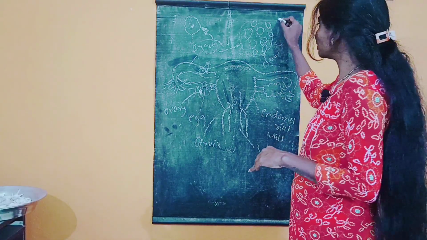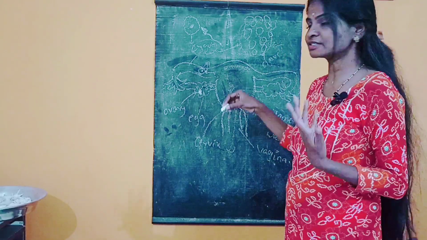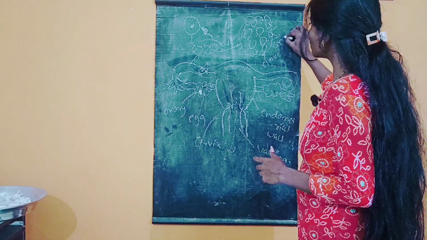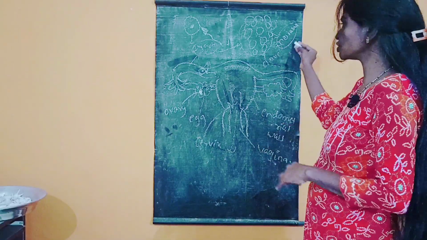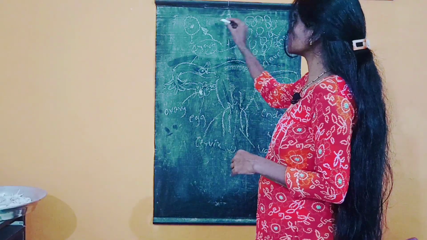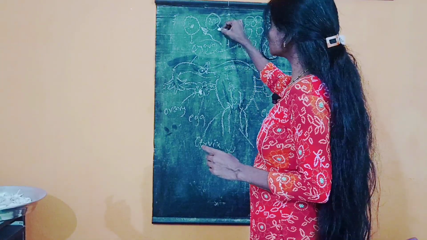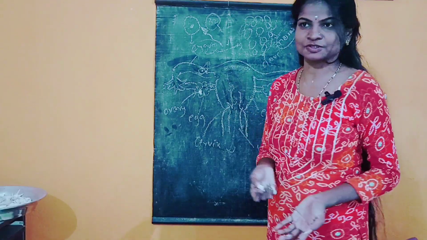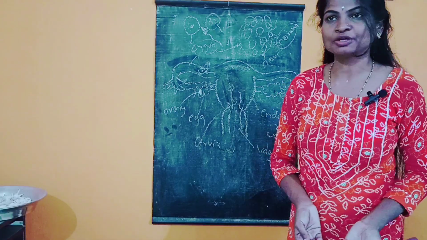8 cells are converted into 16 cells. They undergo cell division to form 16 cells, and the 16-cell stage is called what? That is the morula stage. After the formation of the morula, those 16 cells undergo cell division to form 32 cells. Those 32 cells are called the blastocyst. After the formation of the blastocyst, we can also call it an embryo.